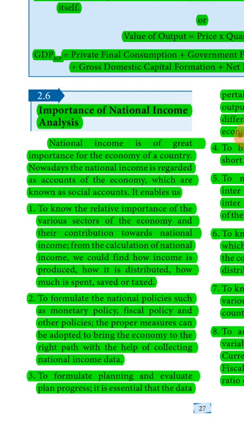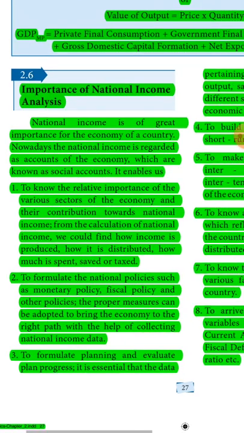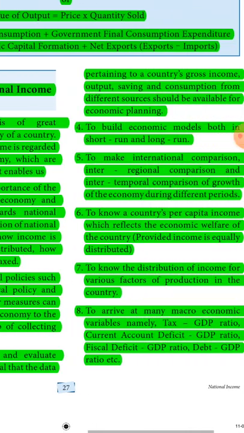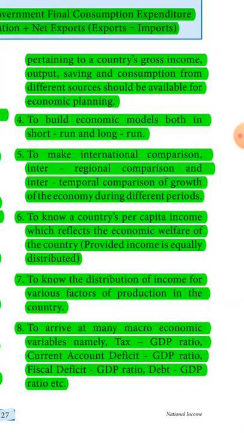To formulate the national policies such as monetary policy, fiscal policy and other policies, the proper measure can be adopted to bring the economy to the right path with the help of collecting national income data. To formulate, plan and evaluate plan progress, it is essential that the data pertaining to a country's gross income, output, saving and consumption from different sectors or sources should be available for economic planning to build economic models both in short run and long run.